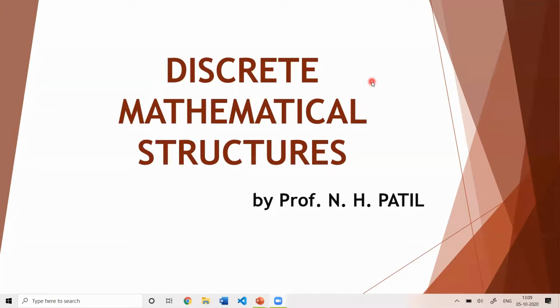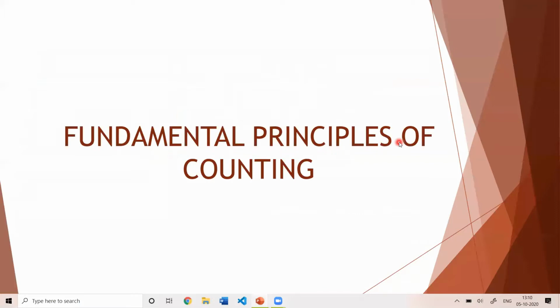Good morning, everyone. Today, in discrete mathematical structure, we will cover the fundamental principles of counting. So, let us see what we mean by fundamental principles of counting. First, we will try to understand what we mean by counting. Everyone knows that we know how to count. That is 1, 2, 3, 4, like this. We are going to count the numbers, isn't it?